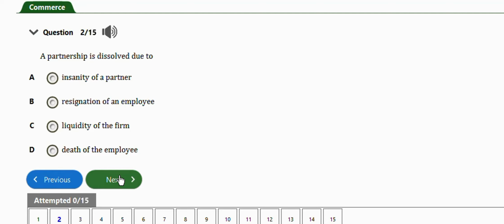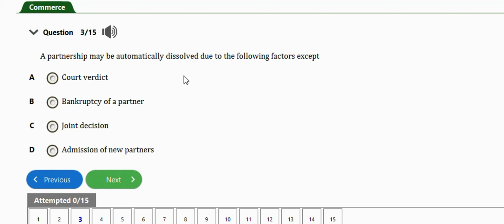Next question, this one, it says a partnership may be automatically dissolved due to the following factors except court verdict, bankruptcy of a partner, joint decision, admission of new members. So the exception here is admission of new members.